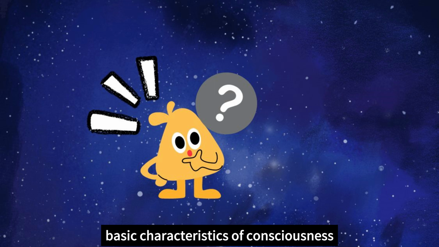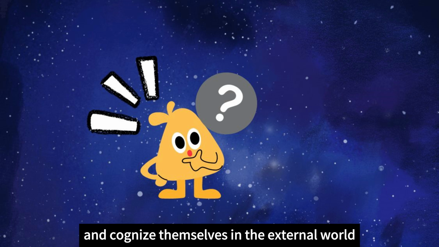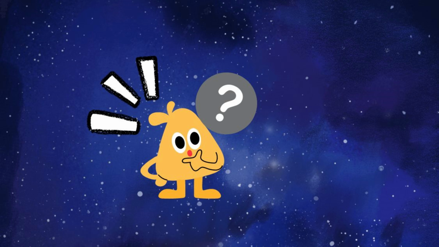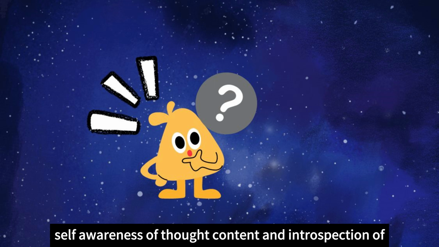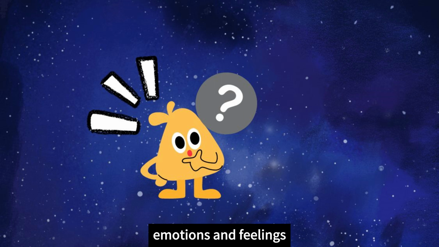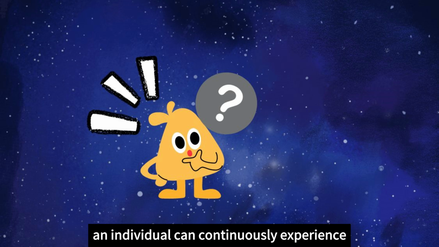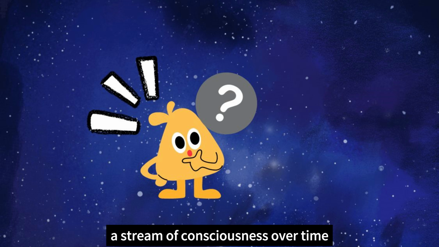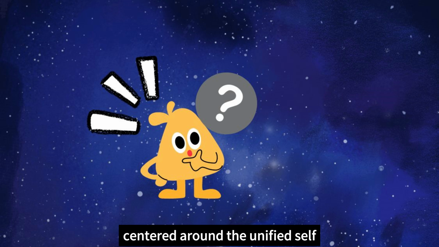Basic characteristics of consciousness. Consciousness is typically defined as the individual's ability to perceive, experience, and cognize themselves and the external world. This includes the perception of sensory information, self-awareness of thought content, and introspection of emotions and feelings. Consciousness has continuity and unity. An individual can continuously experience a stream of consciousness over time, centered around the unified self.